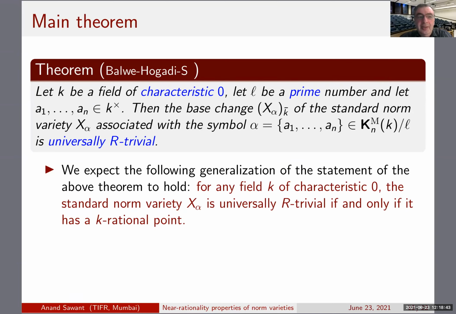I have a naive question about your construction. Is it enough in general to connect 2 points in some open subset to conclude that a projective variety is universally R trivial?